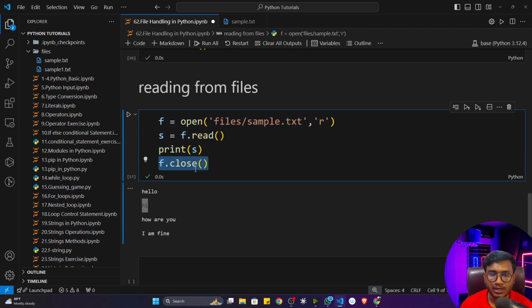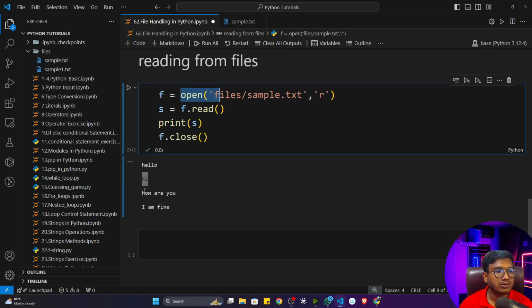Whenever you are closing this particular file, it is removing that particular buffer memory. That means whatever content it has loaded in the memory, it will clear. Otherwise, what will happen? Let's say you have one file and there are so many contents written, let's say GBs of contents. Now if you load all the content in the RAM, your RAM will get occupied. It will occupy your space in the RAM, and if you're not closing, it will remain the same. That means if you're opening any other program, your system will hang. So that's why it's better practice, once we read that particular content, to close the file so that all the content is removed from my buffer memory itself. That's how this open function is working.